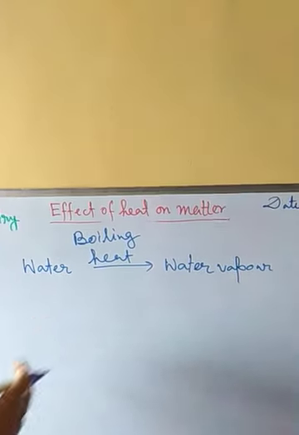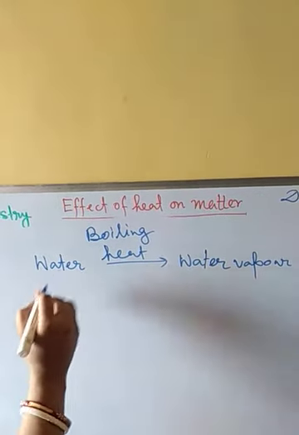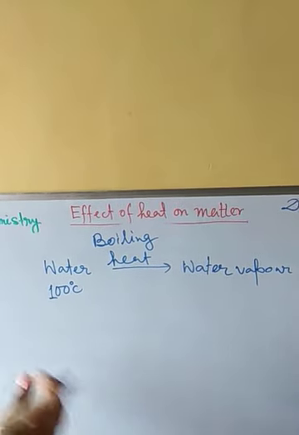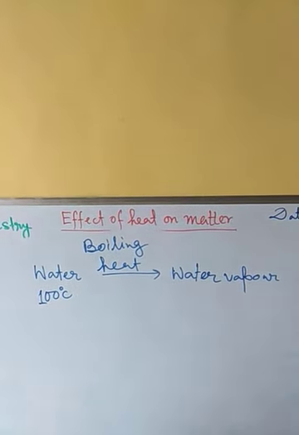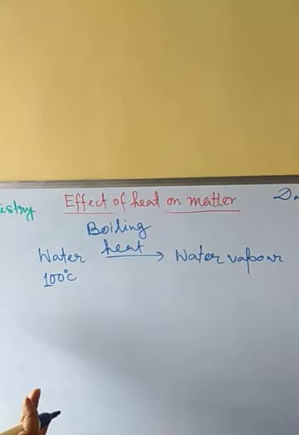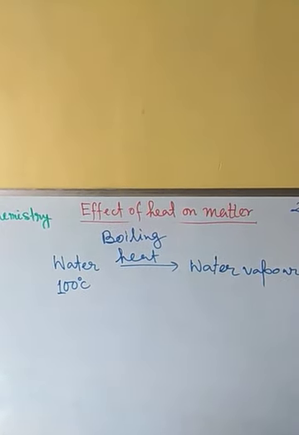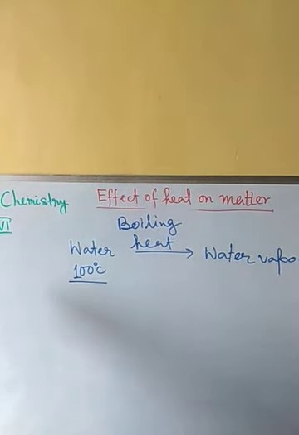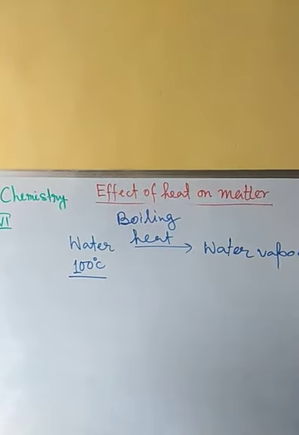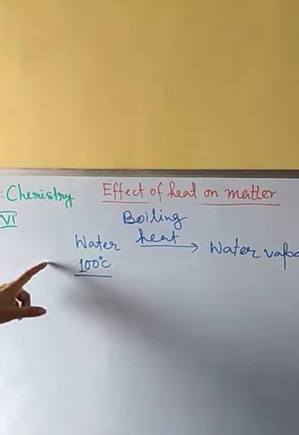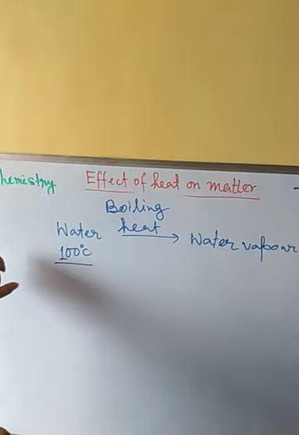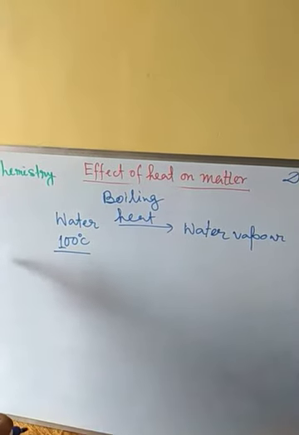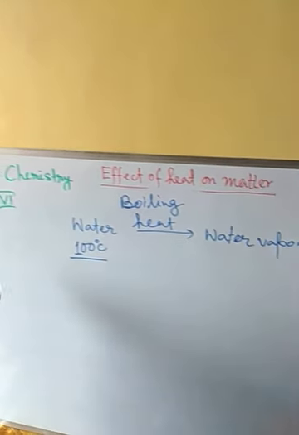During this boiling process, if we put some water in a pan and start heating it, and put a thermometer in the pan, we will see that only when the temperature reaches 100 degrees centigrade does the water start boiling. We will see bubbles in the water.